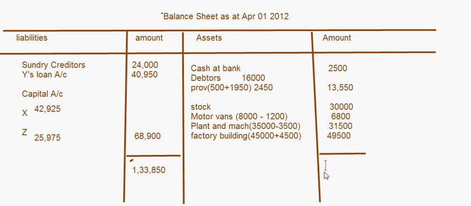And this, 2,500 plus 13,550 plus 30,000 plus 6,800 plus 31,500 plus 49,500, it comes to 1,33,850. So that's how you will solve this question.